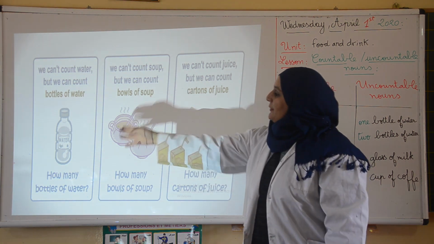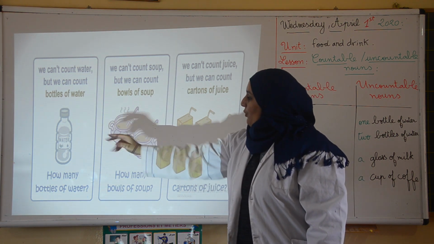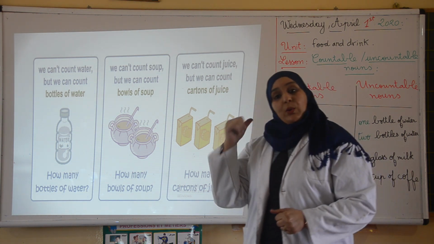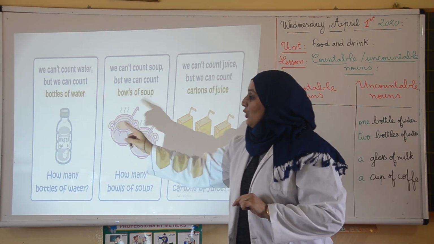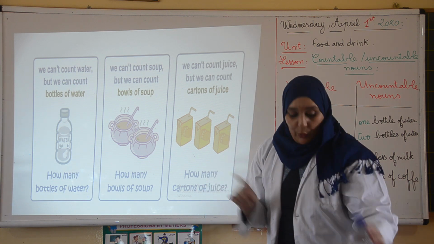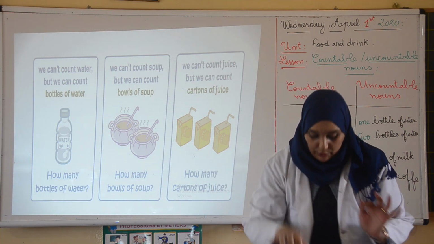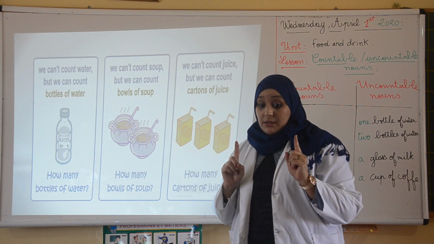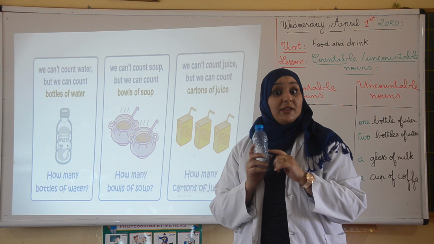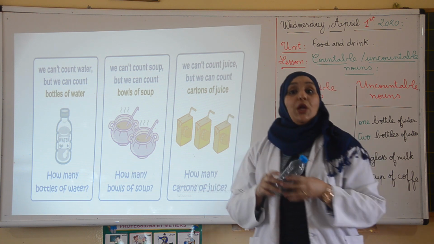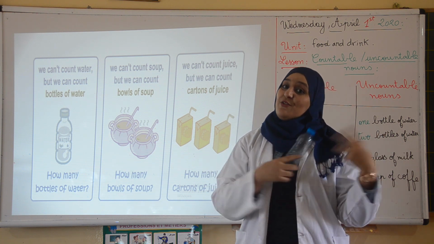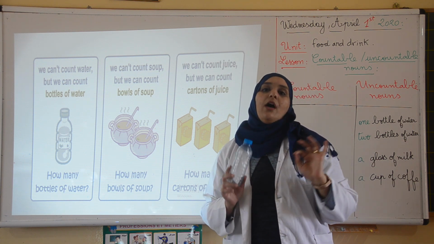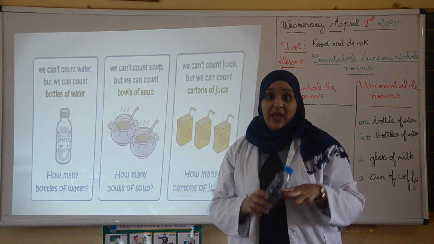Okay? Here we got a bottle of water, a bowl of soup, and cartons of juice. I said before that we cannot count water. We cannot count milk, okay? We cannot count soup, since it's a liquid. But still, we can count the bottles of water, right? So we say 1 bottle, 2 bottles, 3 bottles. But are we counting water itself? No, we are counting the bottles and the containers.